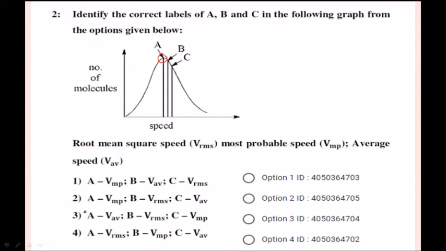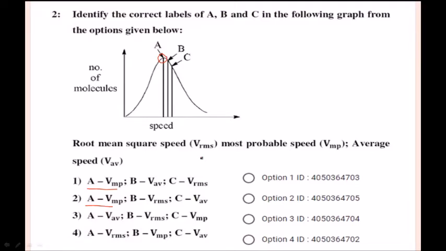A is most probable. Next, followed by B. What is B? Average speed. Average speed of a molecule is the mean of all magnitudes of velocity at which molecules of the given gas are moving.